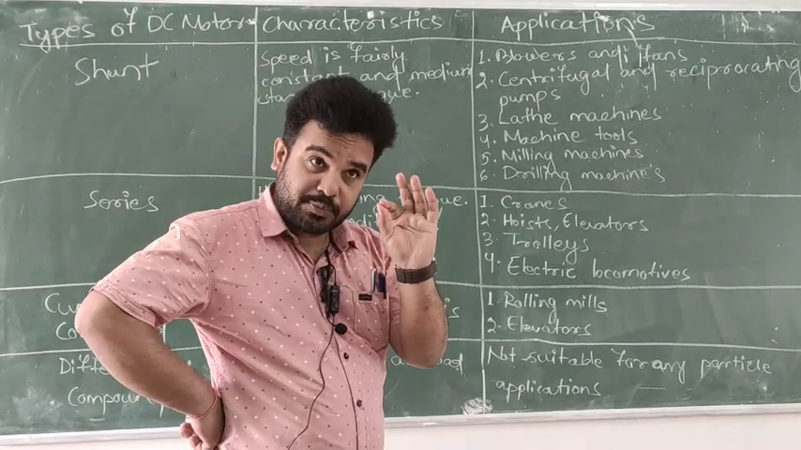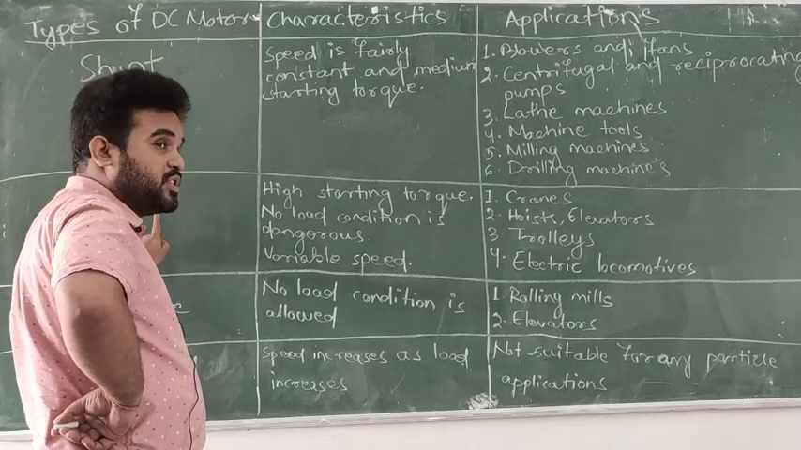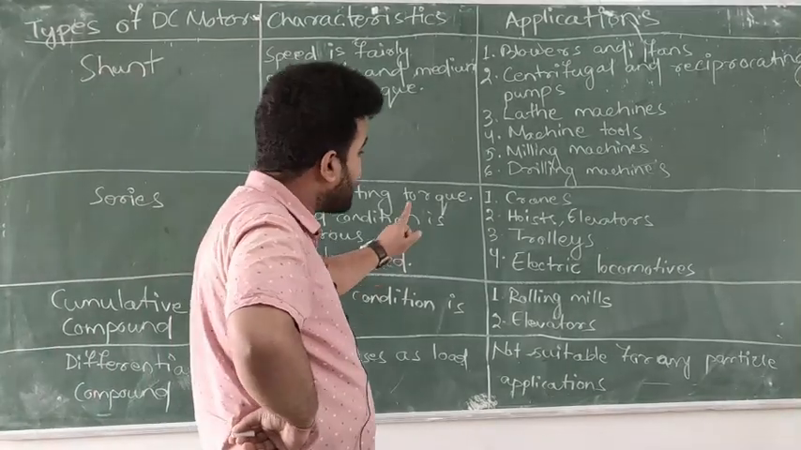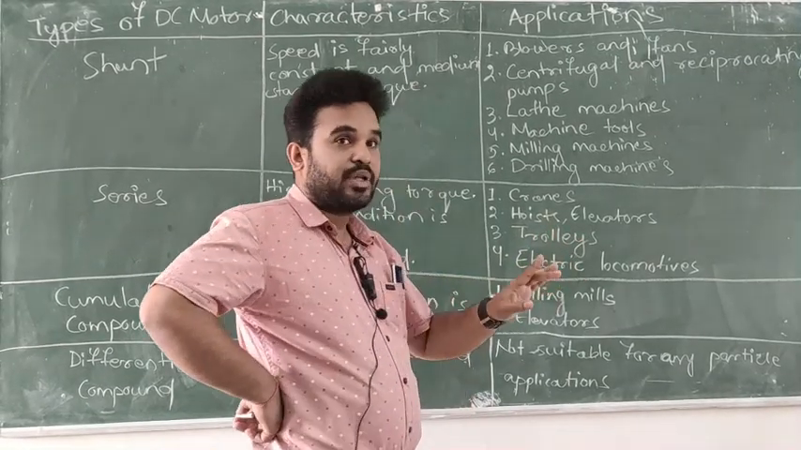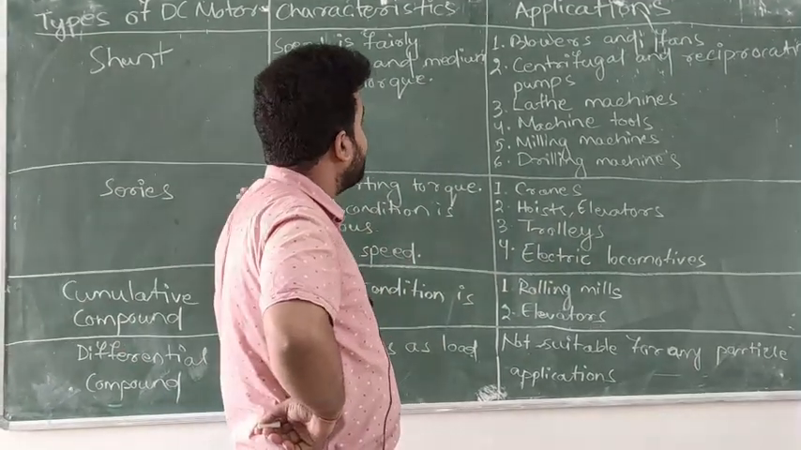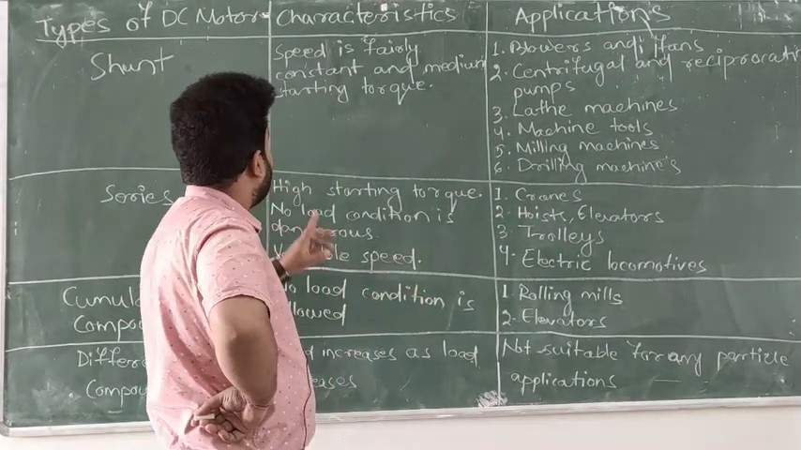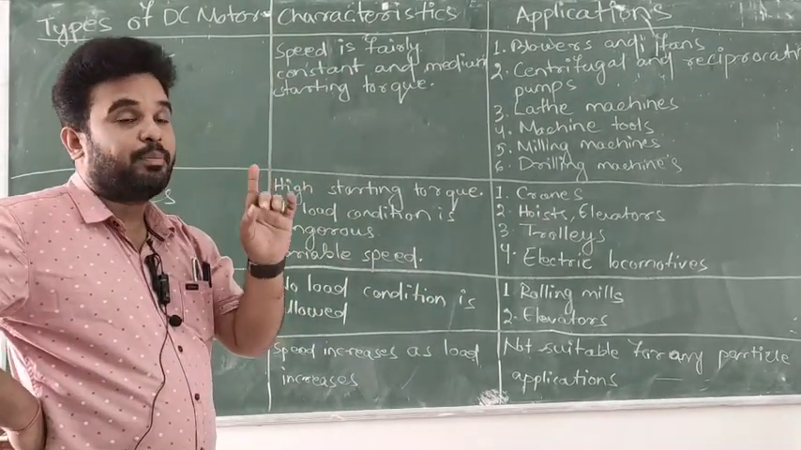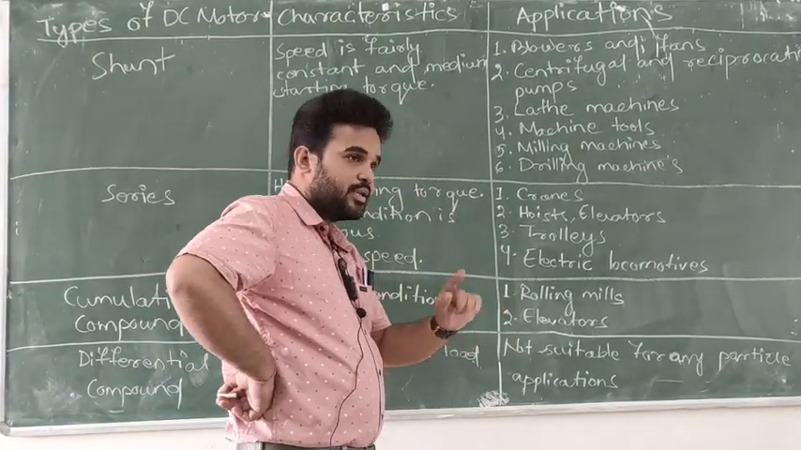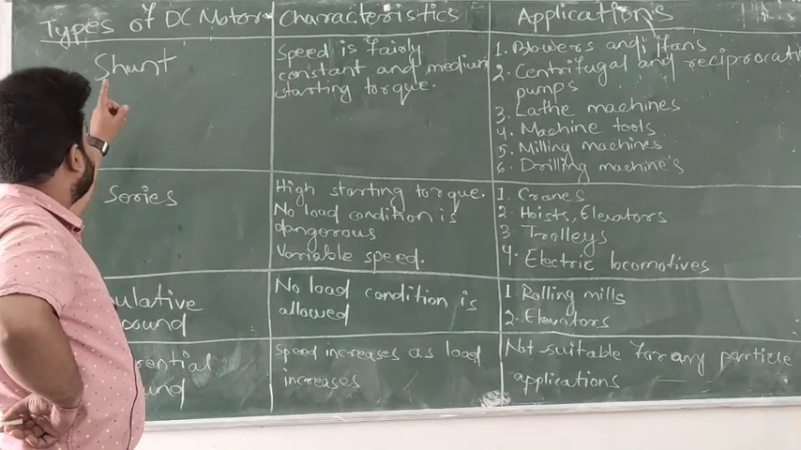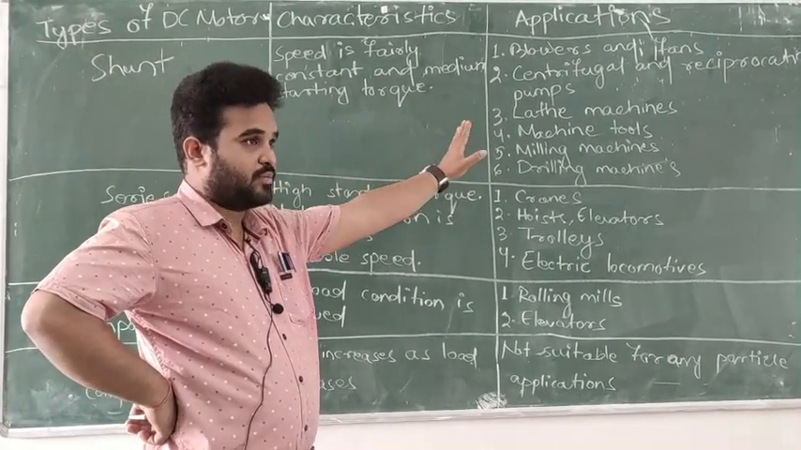The question may be specialized. If the question is what is the application of series motor, then you have to write these: cranes, hoists, trolleys, electric locomotives. At that point, you cannot write the other ones. But if the question is what is the application of DC motor, then you can write any of these points. So we will go one by one: types of DC motor, characteristics and applications.